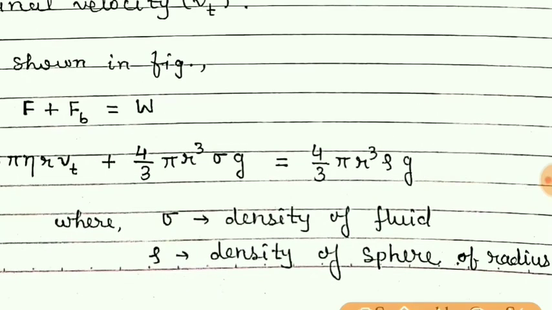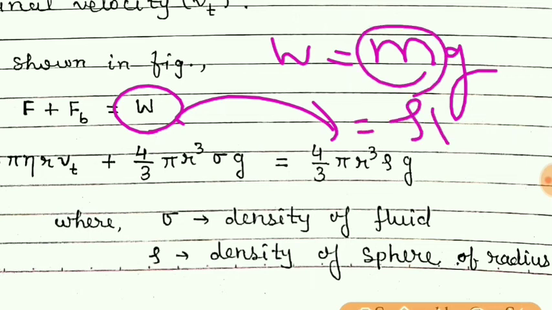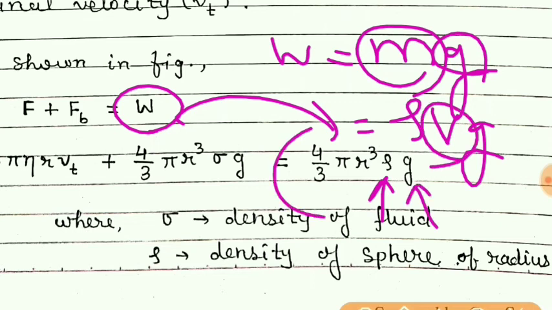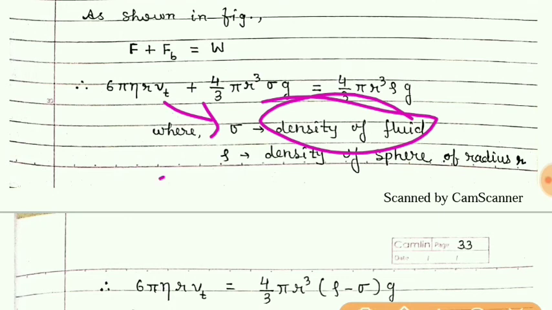And then weight, we know that weight is equal to mg, where m is the mass of the object. Once again, mass is density into volume, g as it is. So this is density, g as it is, and volume once again 4 by 3 pi r cube. So students, I have mentioned here that sigma is the density of the fluid and rho is the density of the sphere.